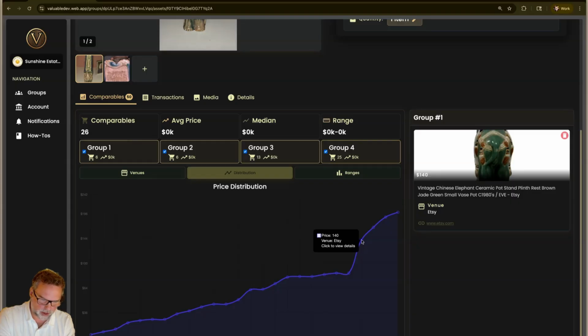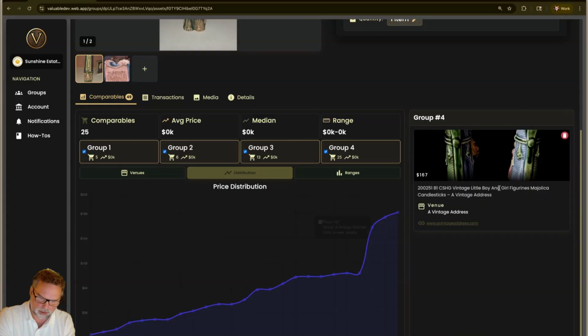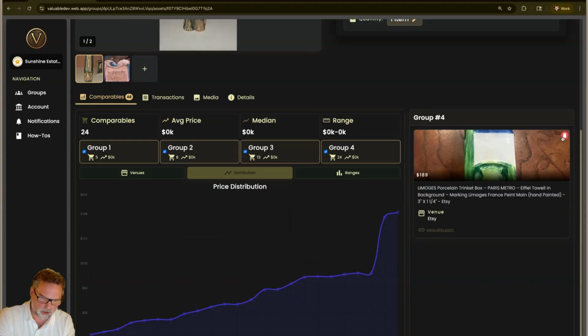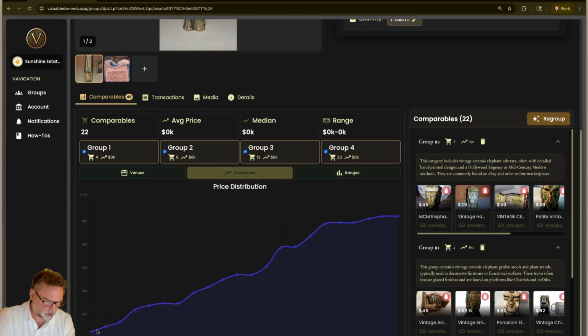Let's take a look at that item. And we can see that it's a vintage ceramic pot and really not comparable. So we're just going to delete that guy. We can delete these as well if we want to. You don't have to. But if you want to really defend your position on a price to your team, you can always do that and say, here's my best sense of the groupings, and that's it.